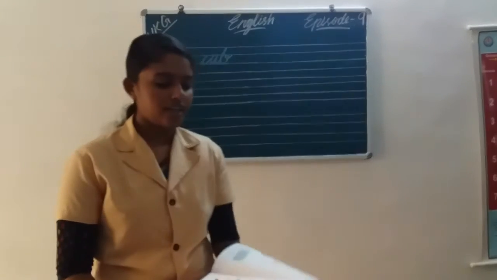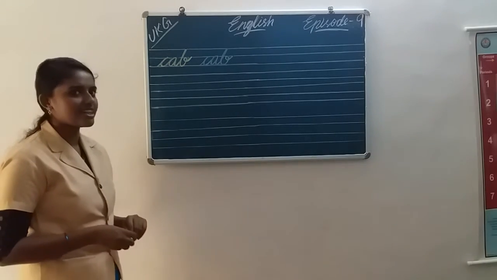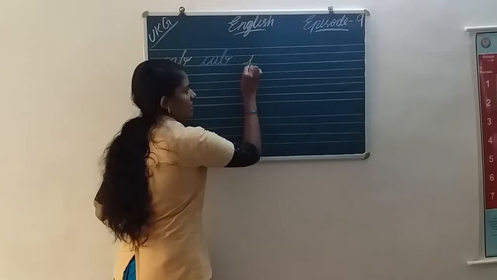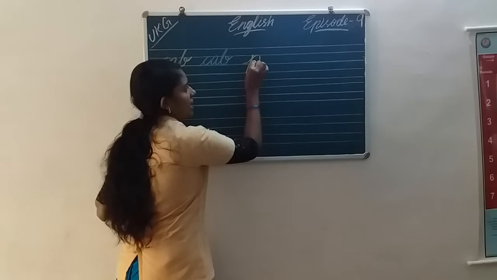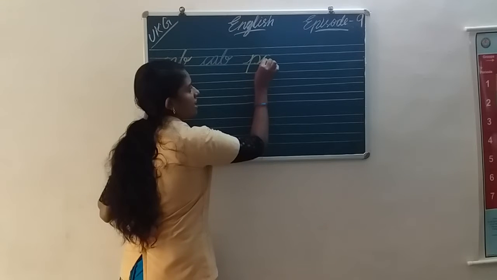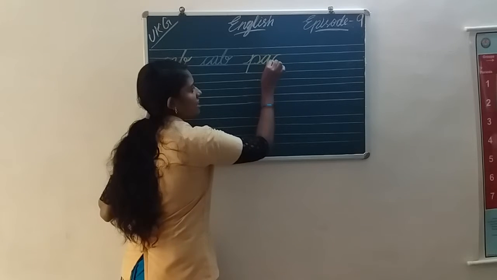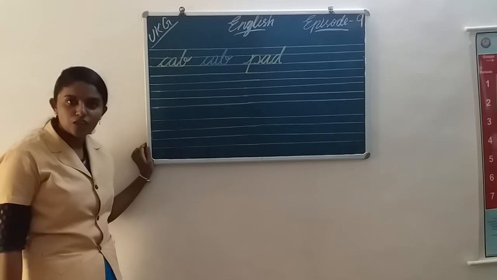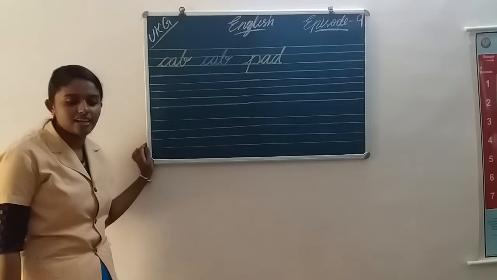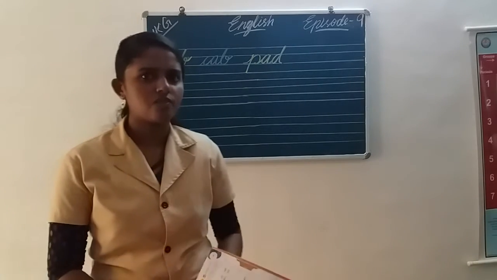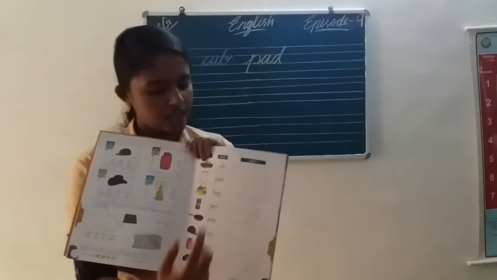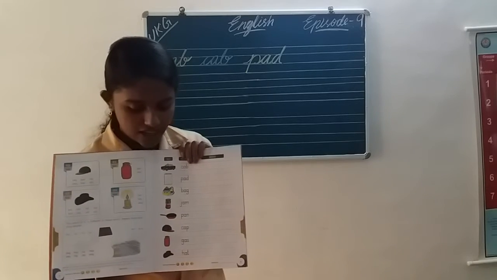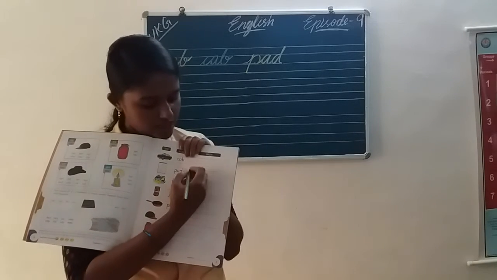Pad. Okay. How should we write? Yes. Start from the third line. P, A, D. P A D. Pad. Say loud. Pad. Can you see the picture? Letter pad. What is pad? It is a letter pad. Can you see the picture? Letter pad here. Okay. You should take your pencil and write in your text.